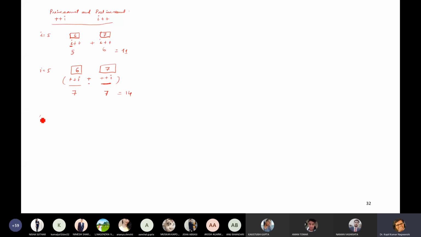ठीक है, एक और हम देखते हैं. I equals to 5. This is plus plus I and this is I plus plus. Okay, now what will be the answer here?